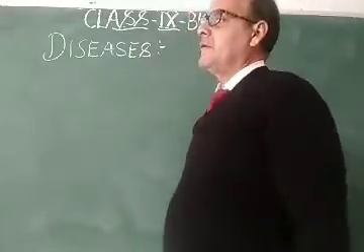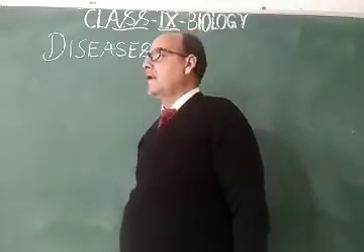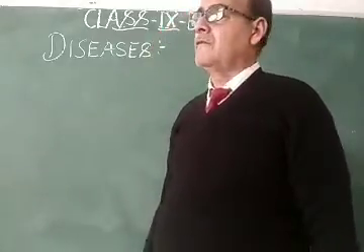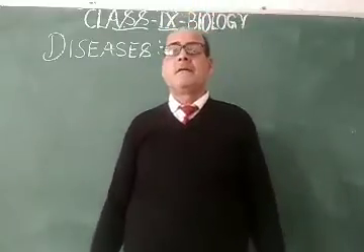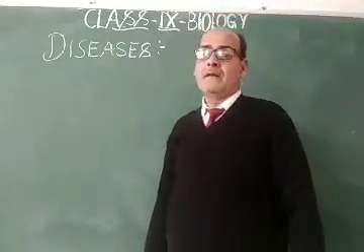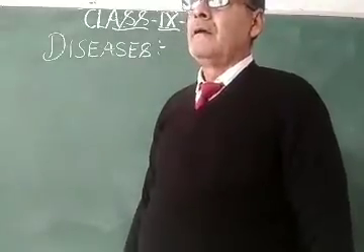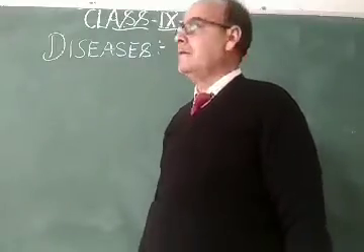Some examples of acute and chronic diseases are already given, and now come to congenital diseases. Congenital diseases are by birth, like Down syndrome, Turner syndrome, color blindness, hemophilia. Polio may be by birth or may be acquired.